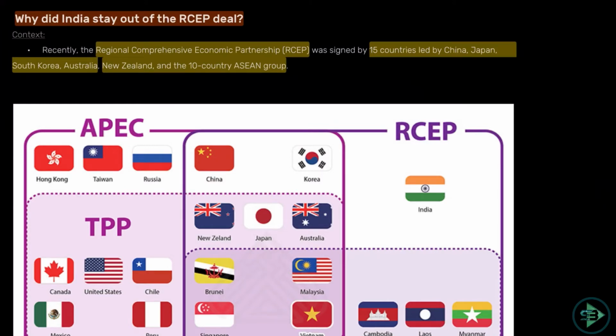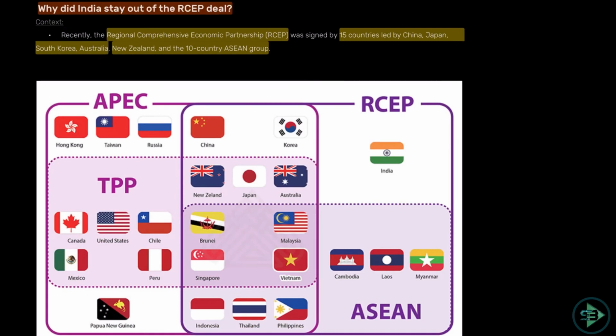Not only that, they can ask you any of the question on this. So let us first understand what is actually this RCEP. This is a trade organization between these 15 countries, which are those: China, Japan, South Korea, Australia, New Zealand and 10 other countries of ASEAN group.